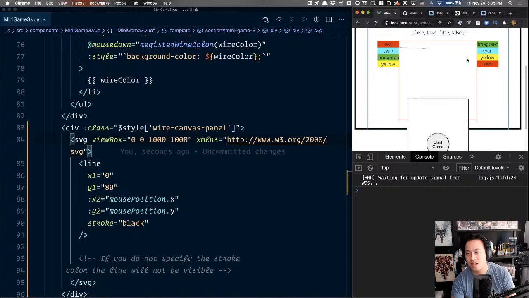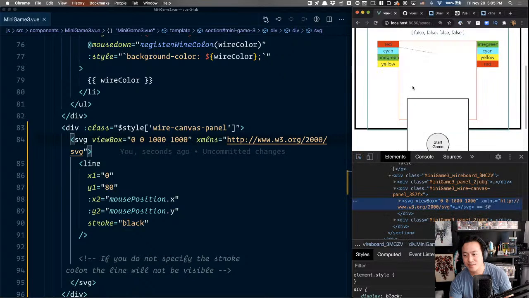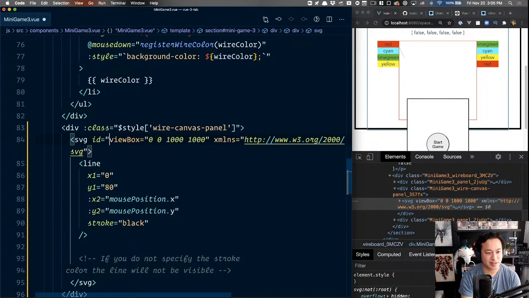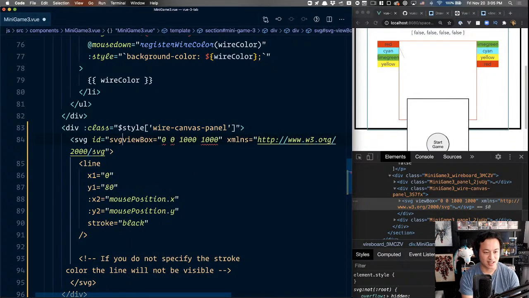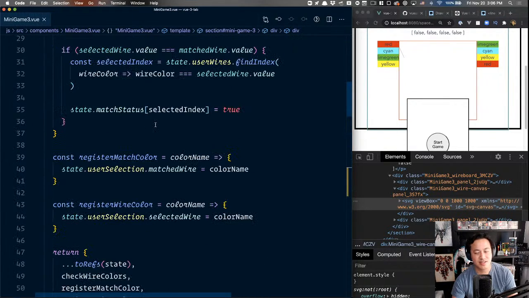Okay, this is better. The view box is the issue, because the number is so big. So theoretically, I could make the view box a calculation based on the SVG width. I'm really curious to see if my instinct is right about this, so we would need to calculate the width of this box. I'm just going to call it SVG canvas, just because I can. That's what I'm thinking of it right now.